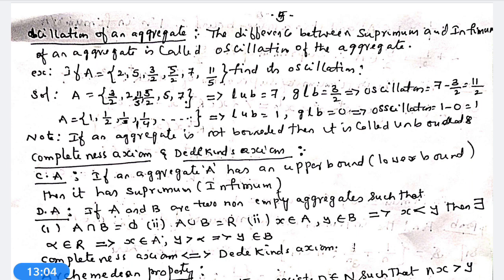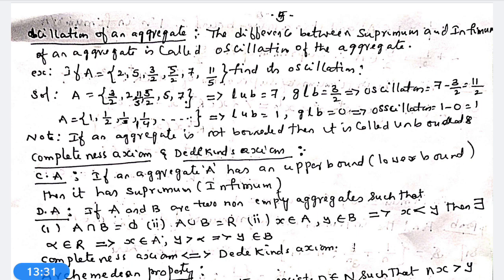First of all, let us arrange in ascending order. Hence, A equals the set {3/2, 2, 11/5, 5/2, 5, 7}, because of arranging in ascending order.